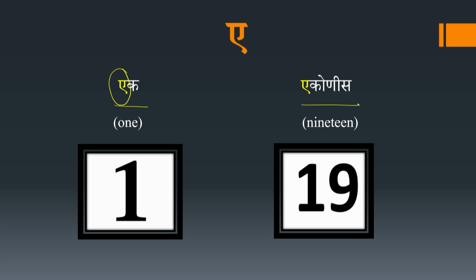Next is Ekonis, with vowel sound A. Ekonis, number 19. Now let's use number 1 and number 19 in a sentence.